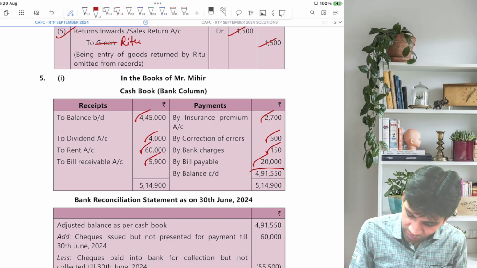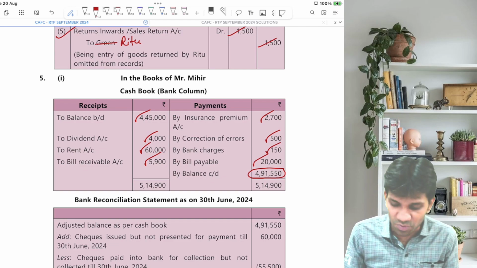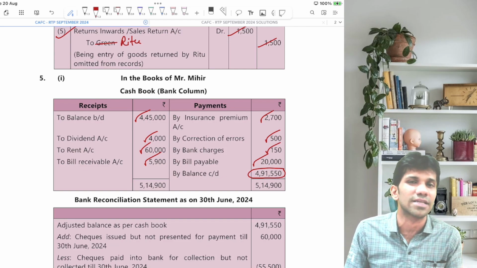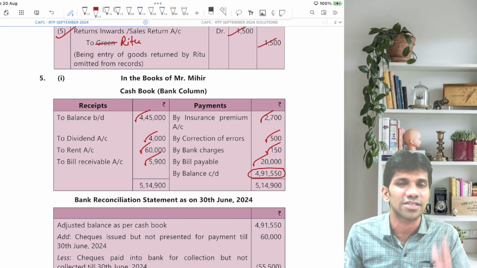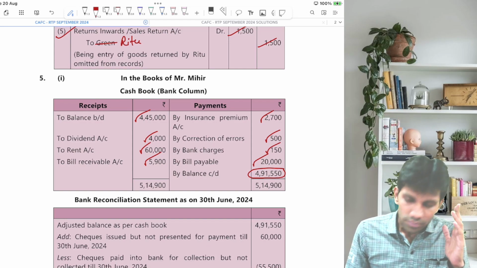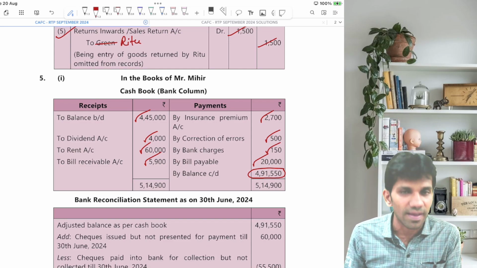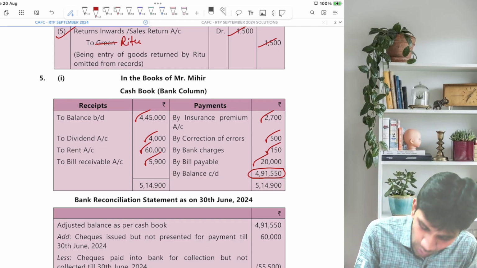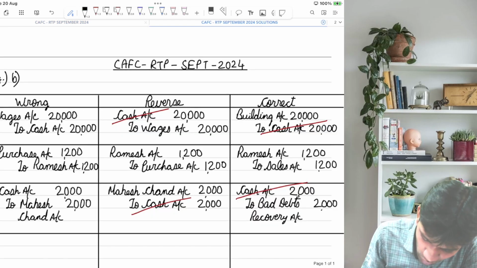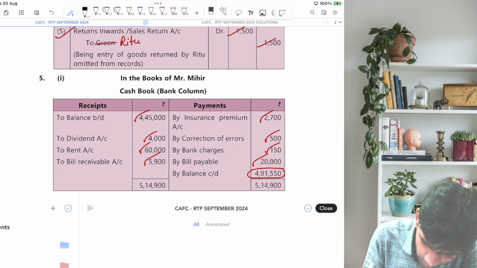So we'll get a new revised rectified balance, and this is again balance as per cash book, because difference coming on the credit side means it is a pure debit balance, and closing debit balance comes on credit side. So we have got the rectified cash book balance, and from this balance we'll prepare BRS. So now while preparing BRS, I'll show you the working note which needs to be done. Question number 5.